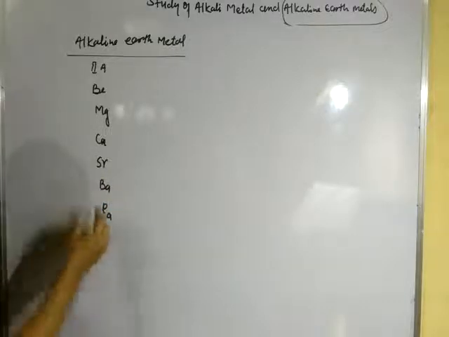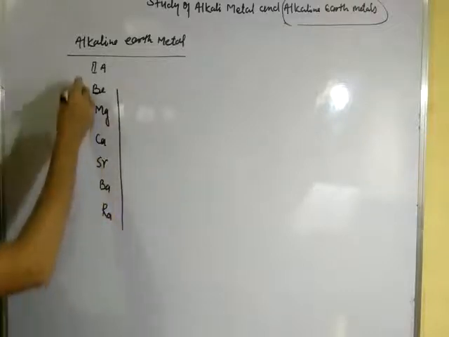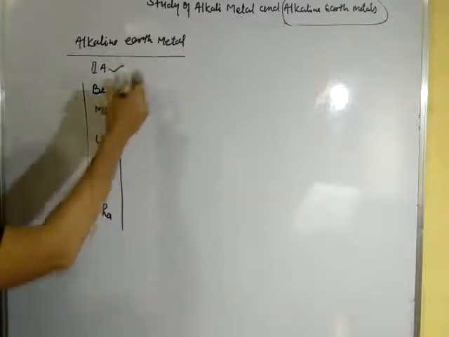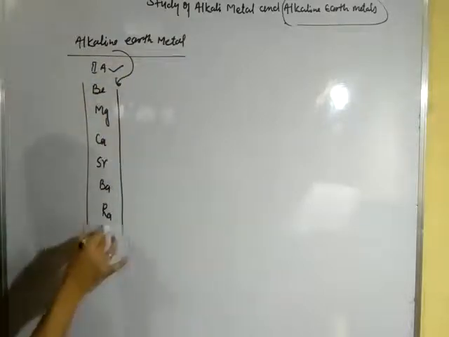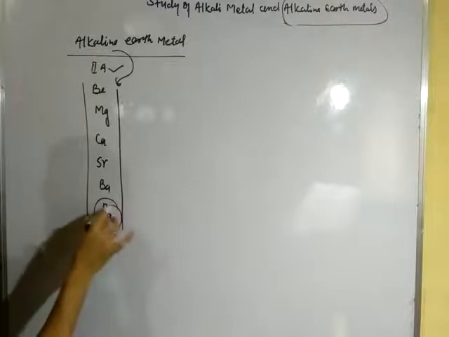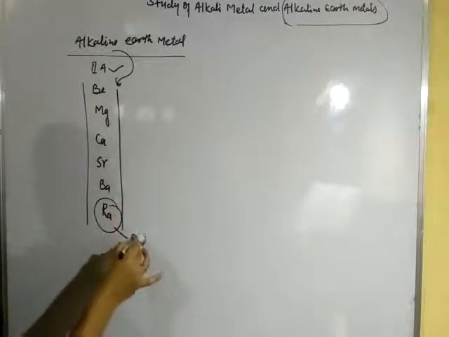Okay, dear student, these elements belonging to second A group are known as alkaline earth metals.